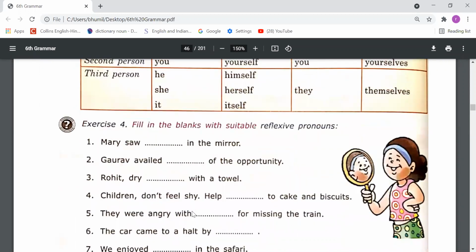Okay. Now on the basis of this understanding, you have to fill in exercise number 4.